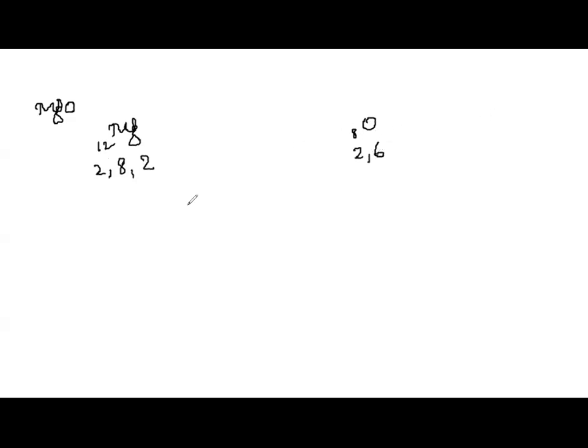Now see, unlike the other compound we discussed, magnesium, if it has to attain octet configuration, has to lose how many electrons? Magnesium has to lose 2 electrons, correct? So when magnesium loses 2 electrons, it becomes Mg+2, and the configuration is 2, 8. After losing 2 electrons, it gets octet configuration. Oxygen, on the other hand, to have octet configuration, needs 2 electrons. Therefore, the 2 electrons given by magnesium are gained by oxygen, correct?